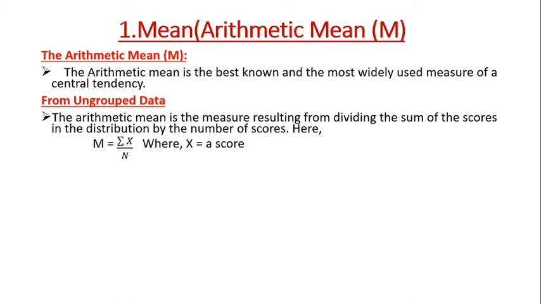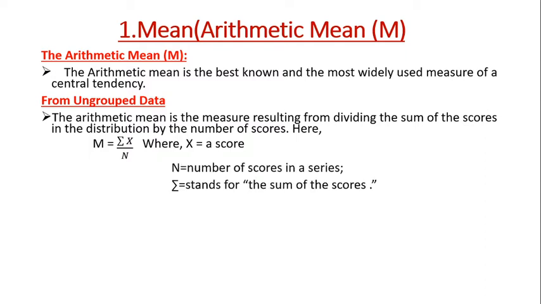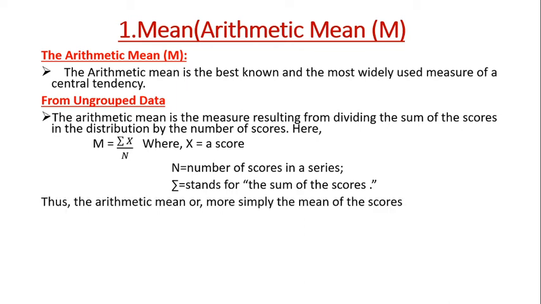Here M equals sigma X by N, where X is a score. Whatever the scores that we have, we add them and divide by the total number of scores, then we get the mean. So this is for ungrouped data. There N is the number of scores in the series, and summation stands for the sum of the scores. Thus the arithmetic mean is, more simply, the mean of the scores.